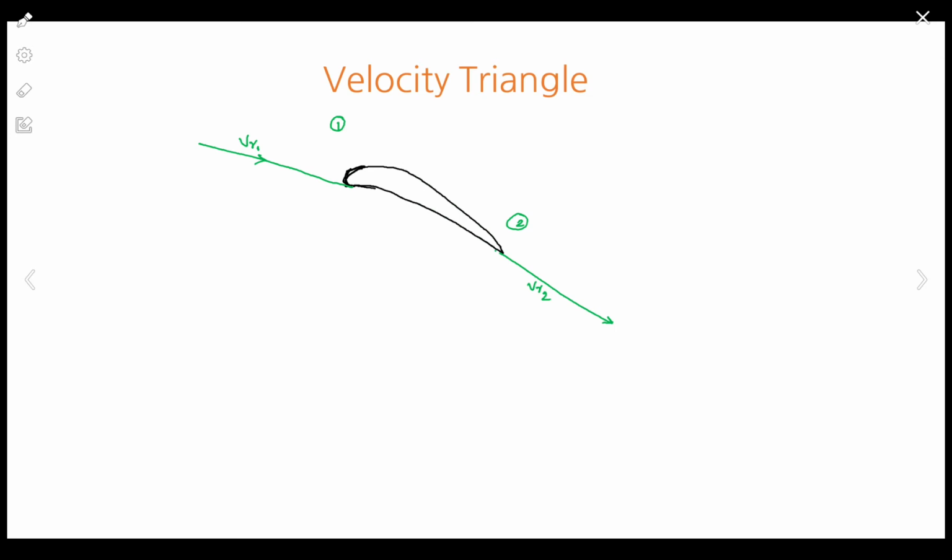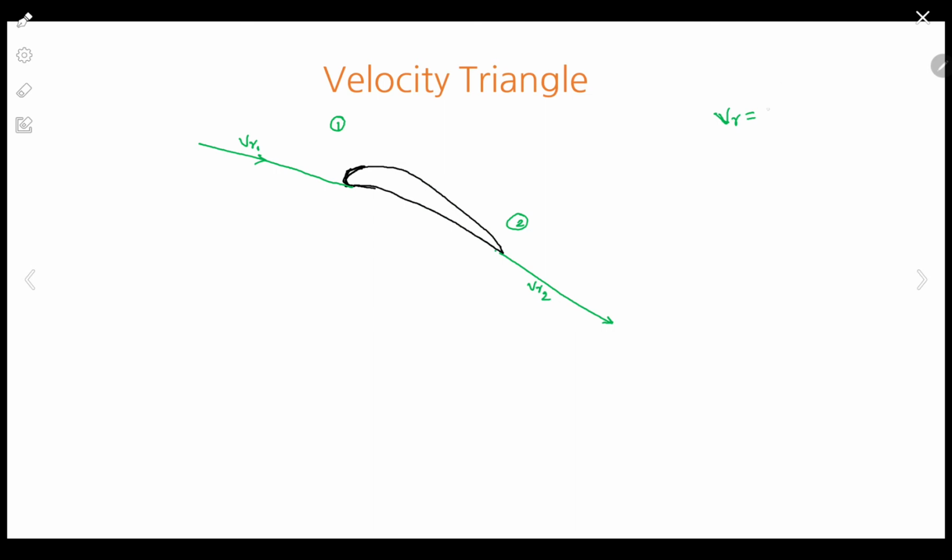While drawing a velocity triangle, the most important thing we must care about is the direction as well as the relationship between velocities. Let's say Vr is the relative velocity between the blade and fluid.